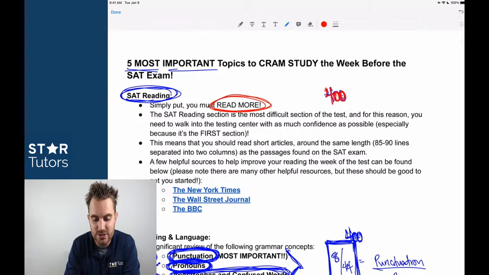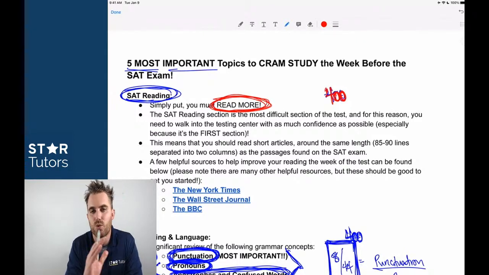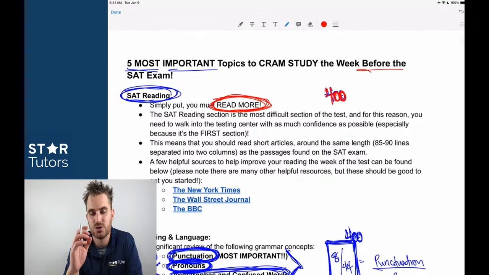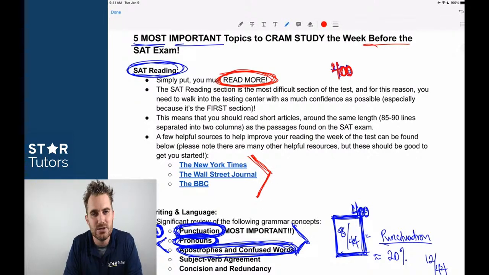If you have to take a test in your non-native language, you need to be reading in English as much as possible. Okay, that would be the number 1 recommendation. And I realize, which is part of the reason we don't really think about this as cramming for the test this week, that this isn't really a week before thing. This is just reading in general. So if this is your last opportunity to take the exam, the SAT is the next one, and you're trying to cram, I highly recommend over the next few days reading articles, as many as you can get your hands on from publications that look like this.